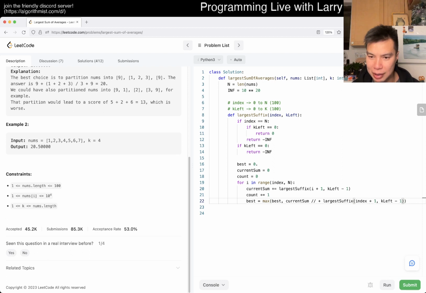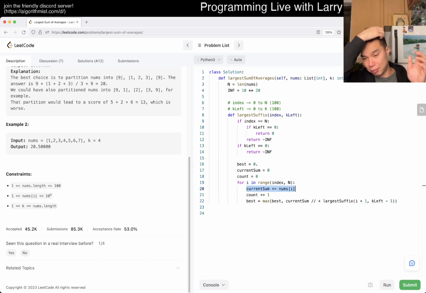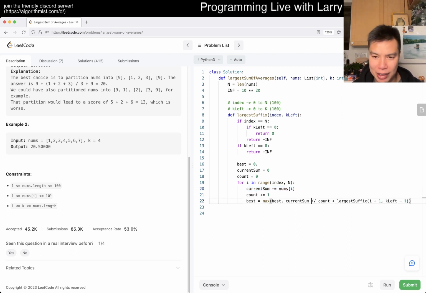Okay, right? So basically the current sum is just the subarray sum of the numbers that we're doing, and then now we have to divide it for the average, right? And then after we consume this number, we go to the next number in k minus 1. And then I think that's it, really.